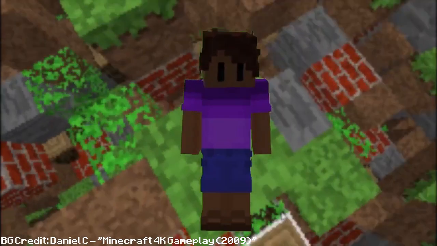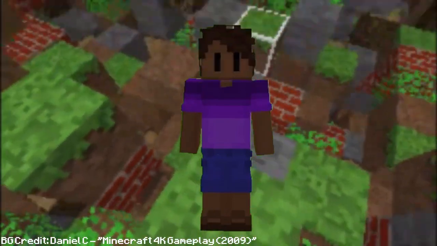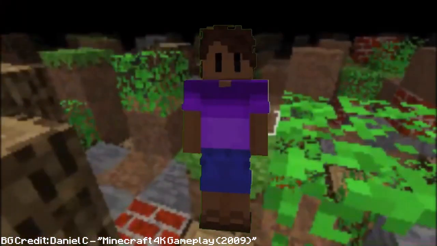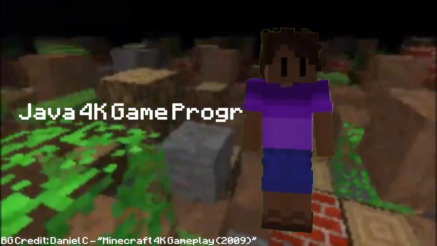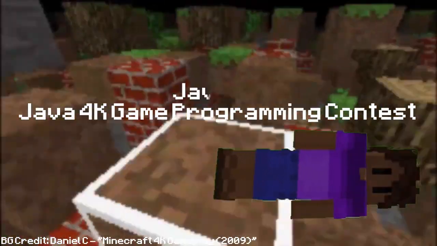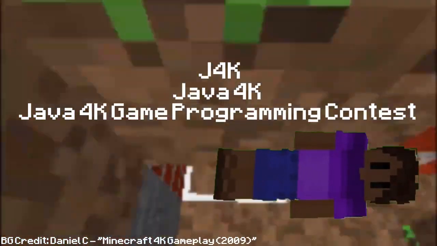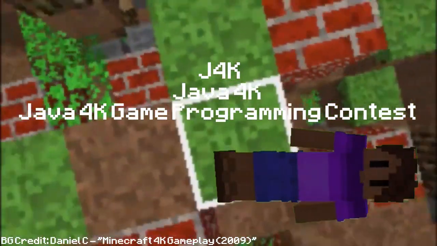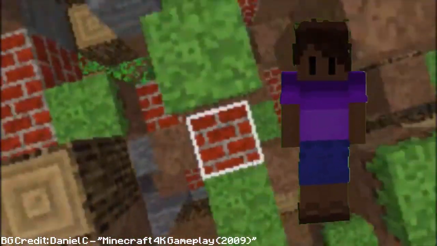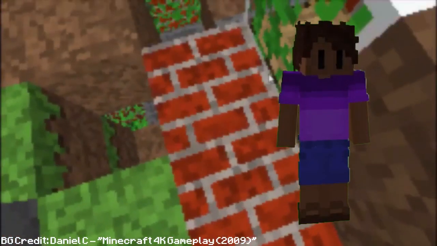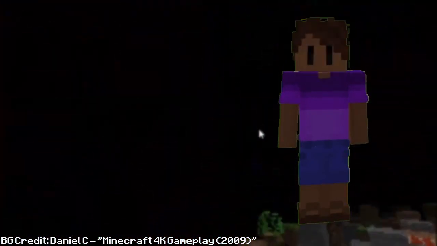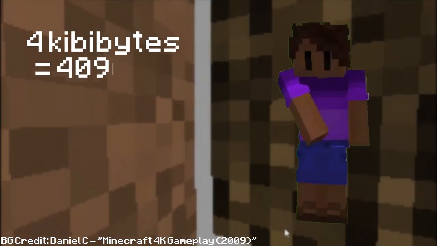Now, why is it called Minecraft 4K if it has nothing to do with the similarly named 4K resolution? Well, 4K comes from the Java 4K Game Programming Contest, also known as Java 4K and J4K. This was an informal contest started in 2002, running yearly up until 2014. Essentially, in this contest you had to create the best Java game possible, but you had to stay within only 4 kibibytes, or 4096 bytes.